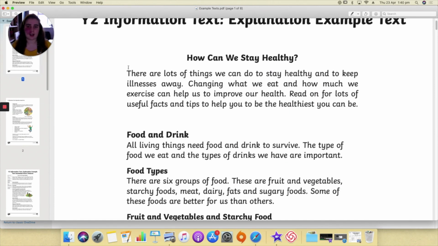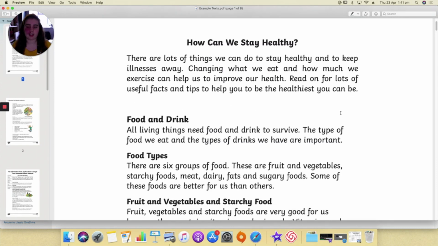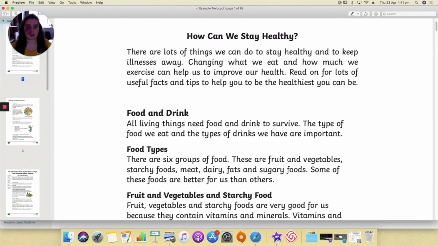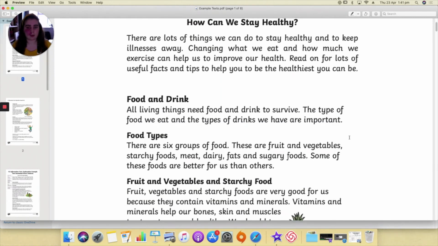How can we stay healthy? There are lots of things we can do to stay healthy and to keep illnesses away. Changing what we eat and how much we exercise can help us to improve our health. Read on for lots of useful facts and tips to help you be the healthiest you can be. Food and drink. All living things need food and drink to survive. The type of food we eat and the types of drinks we have are important.